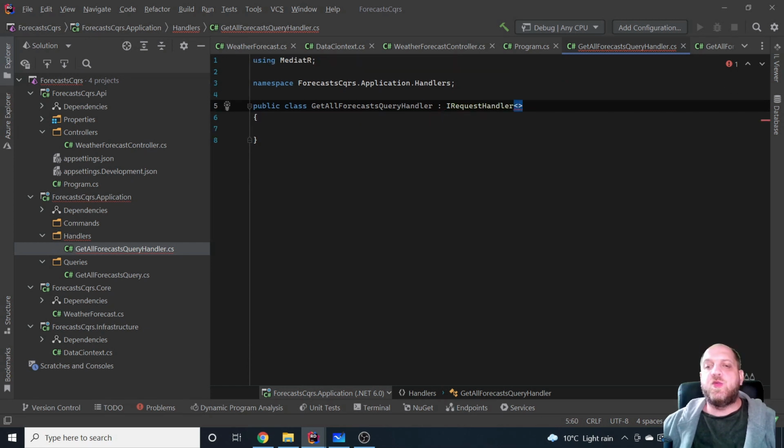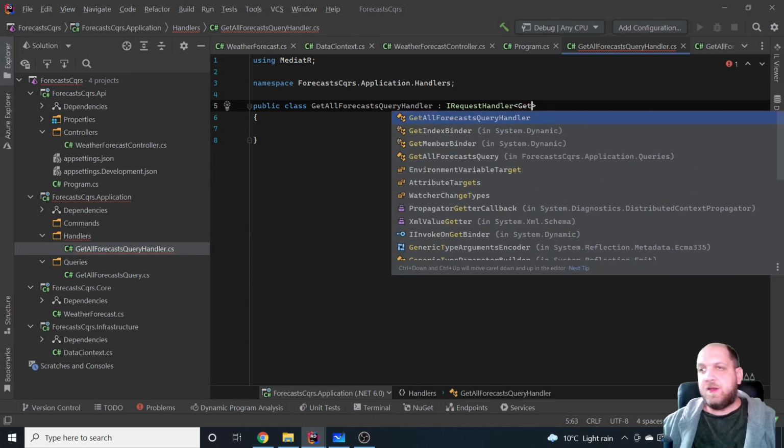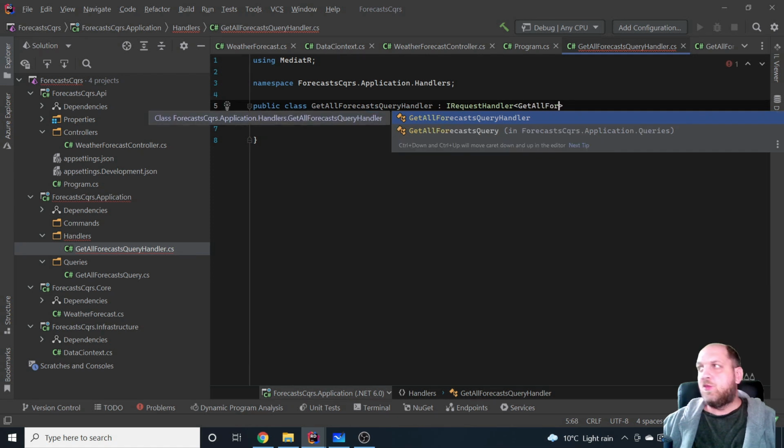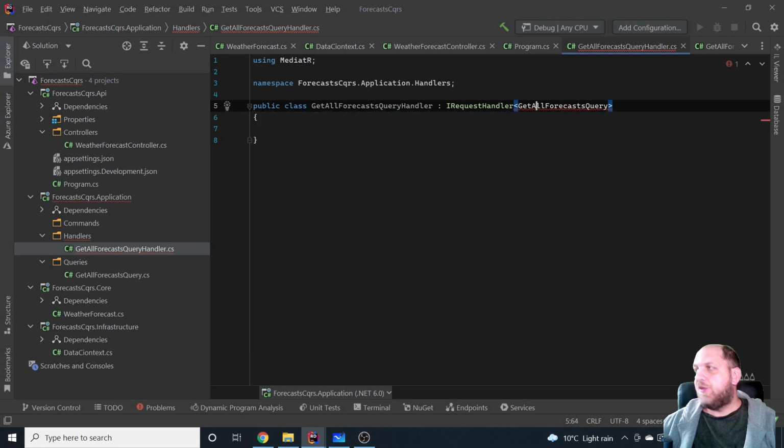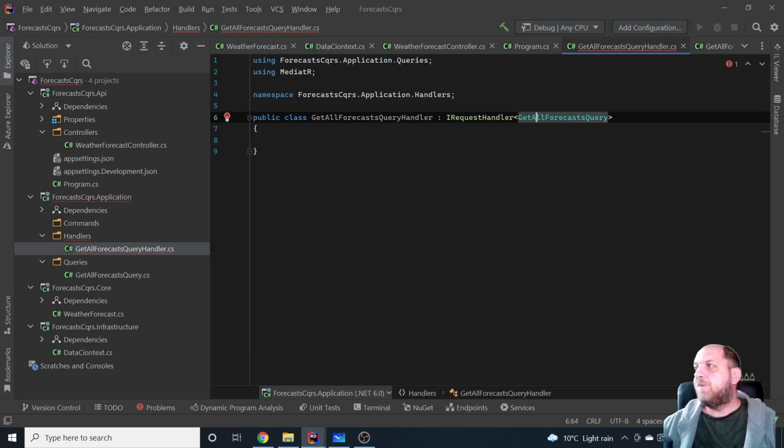Now this is also a generic interface, and it also takes two generic type parameters. The first one will actually define which request should this handler actually handle. And in our case, it would be the GetAllForecastsQuery. So this is the first generic type parameter.